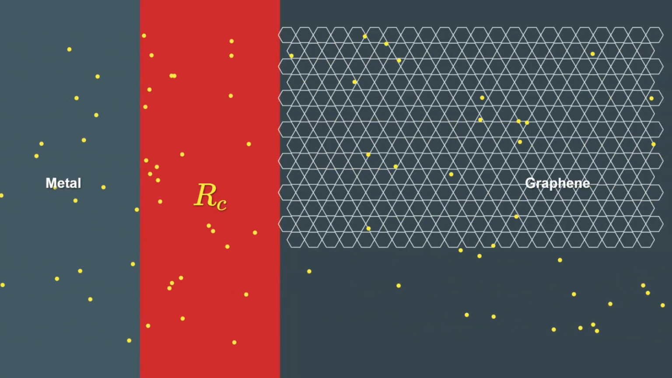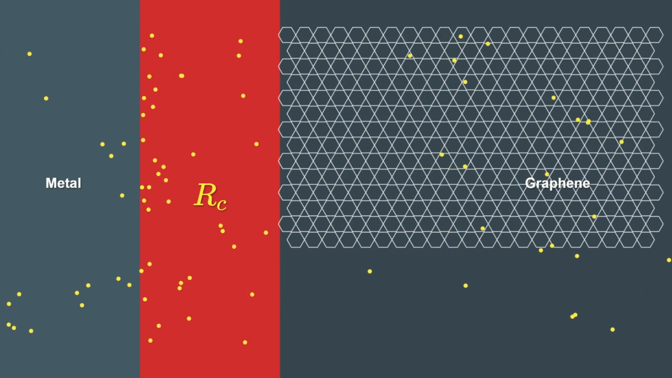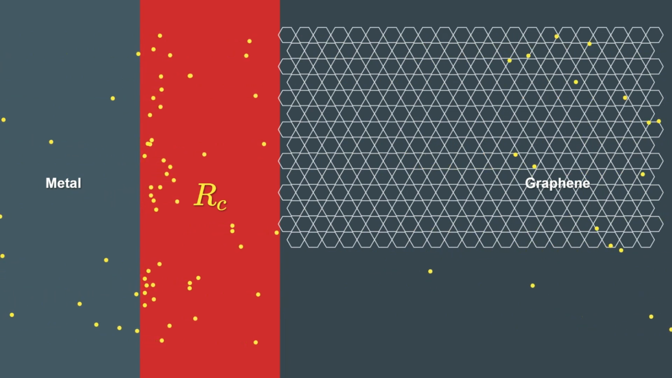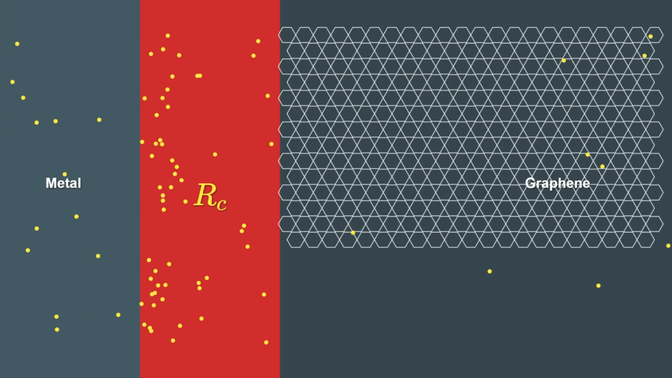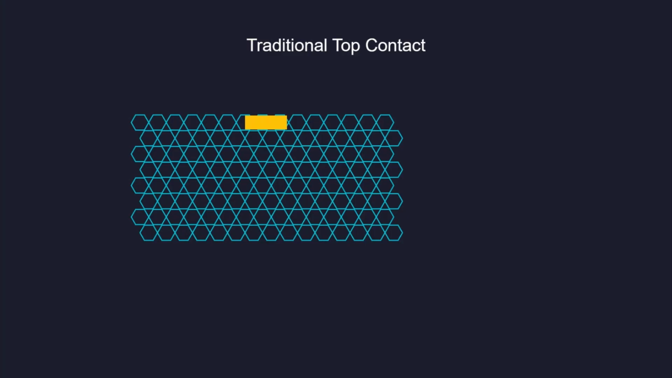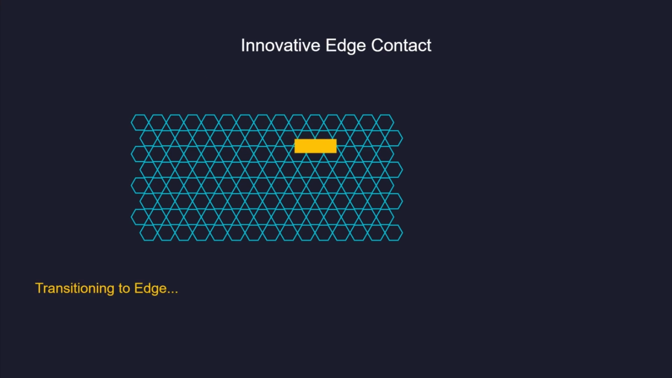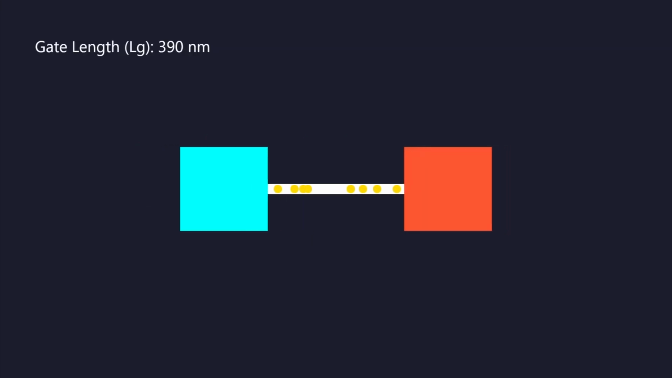Parasitic resistance at the metal-graphene interface remains a bottleneck. High contact resistance prevents the full realization of ballistic transport, as electrons struggle to enter the channel effectively. Innovative edge contact techniques are being developed to solve this. By contacting the one-dimensional edge of the graphene sheet, researchers can achieve much lower resistance and higher current injection.